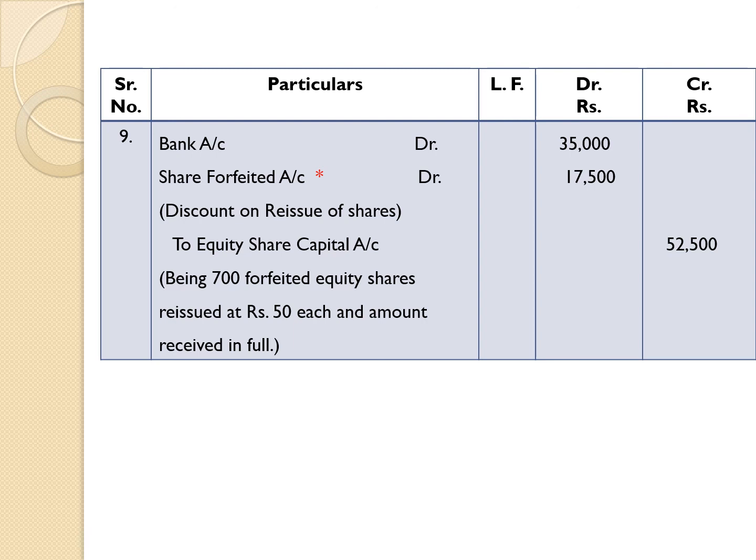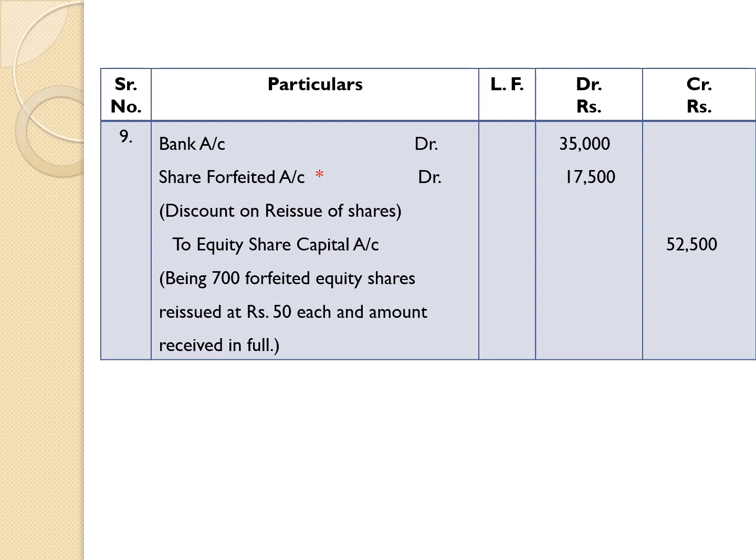Now, we are passing the entry about reissue of shares. The company has reissued these forfeited shares at rupees 50 each. Here, forfeited shares were 700 into rupees 50, that came rupees 35,000. Therefore, bank account debit 35,000. Then we are jumping to credit to equity share capital account.